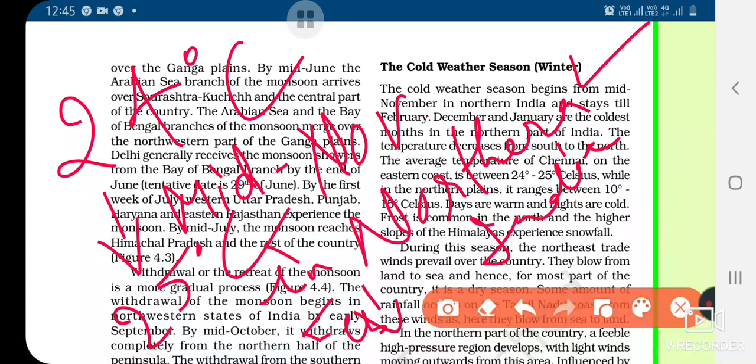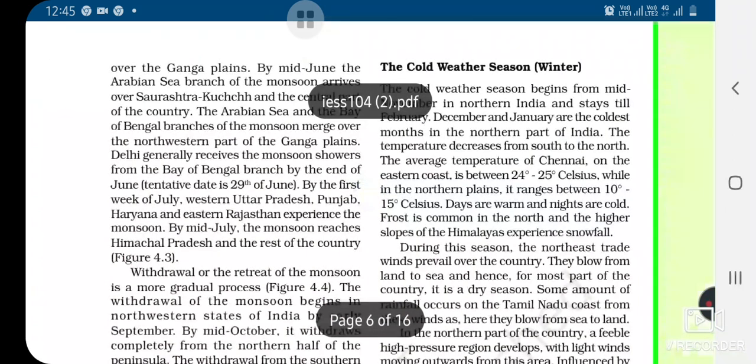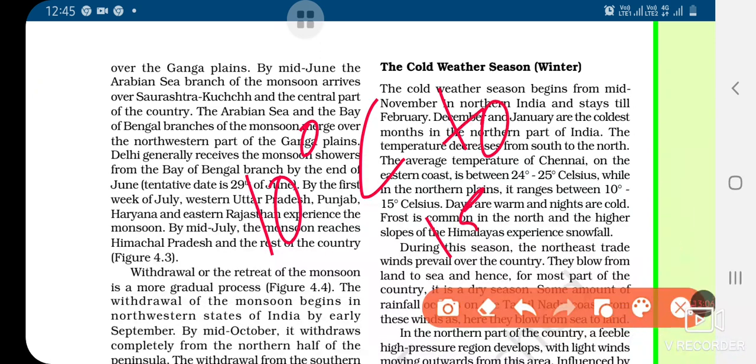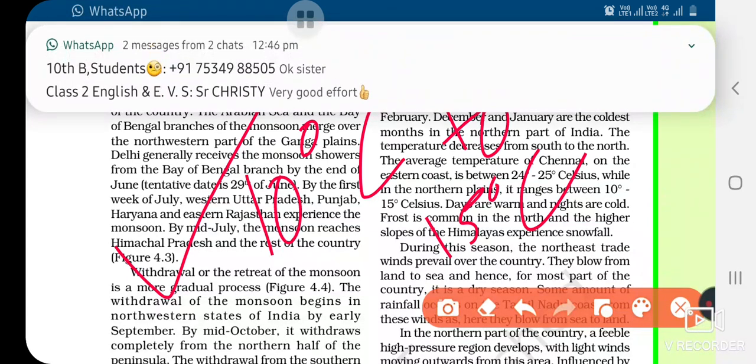And if we talk about the northern plain, it ranges from 10 degrees Celsius to 15 degrees Celsius. So there is a big temperature variation between south and north, isn't it? In north we observe very low temperature, whereas in south it is 24 to 25 degrees Celsius. We also observe that days are warm and nights are cold.